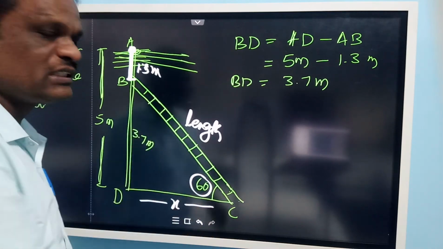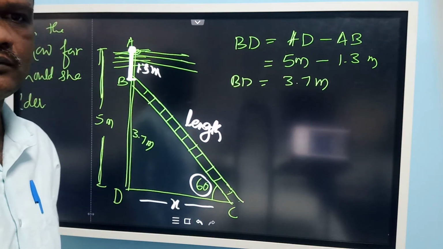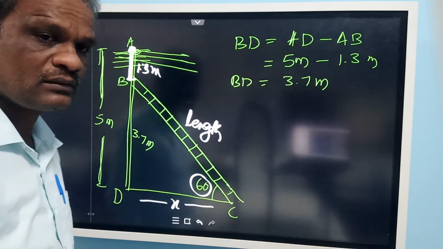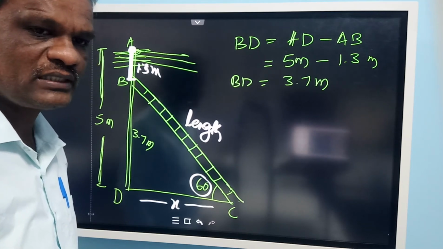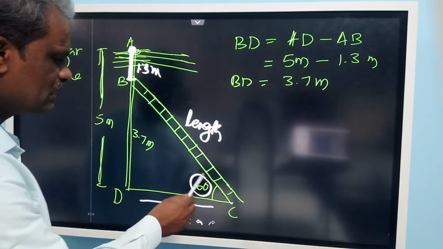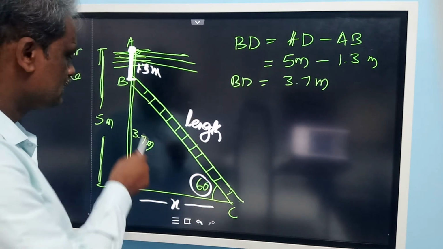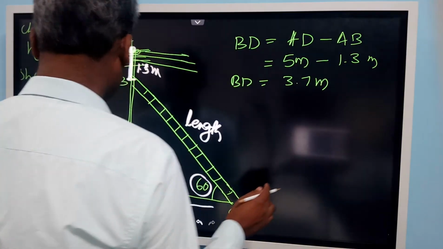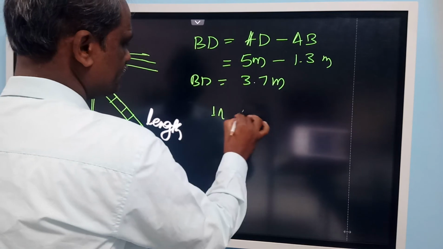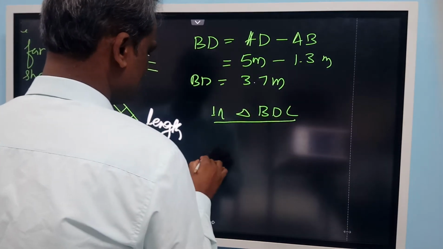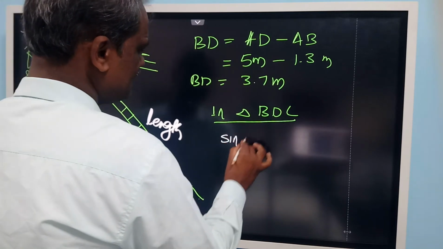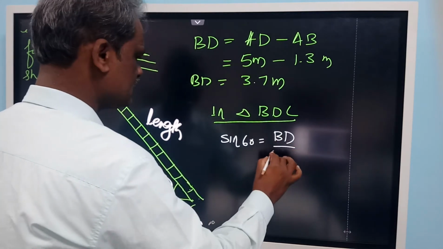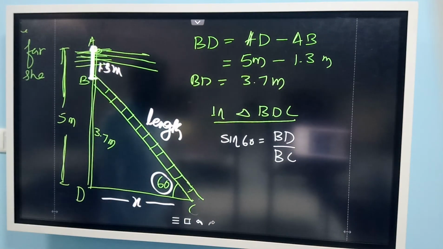To find out this hypotenuse, which trigonometric ratio we should use? Tell me which trigonometric ratio should be used here, with reference to this angle? This is sine 60. So you can use here in triangle BDC, you can apply sine 60 degree. Sine 60 degree is opposite side BD by hypotenuse BC.